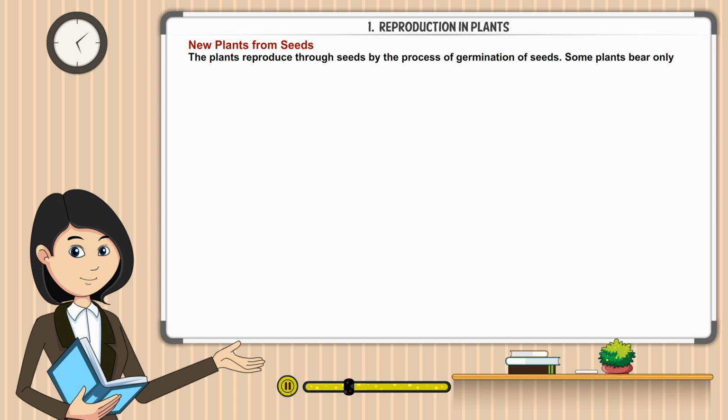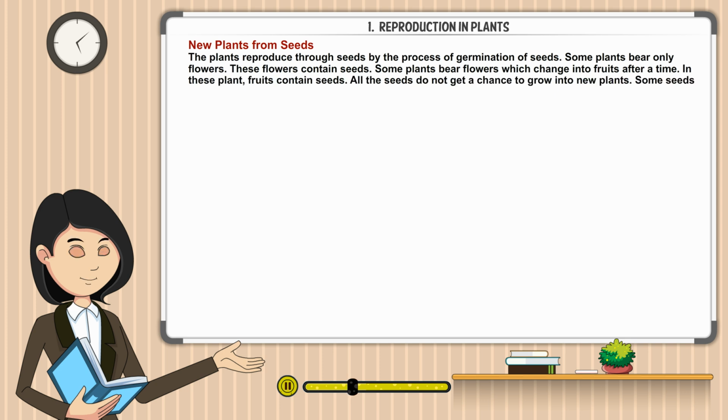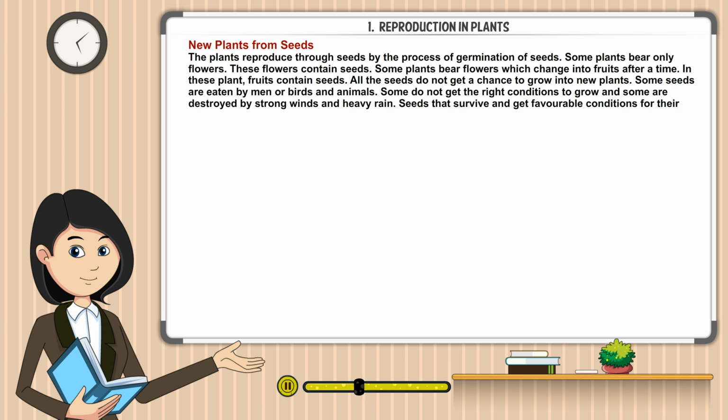Some plants bear only flowers. These flowers contain seeds. Some plants bear flowers which change into fruits after a time. In these plants, fruits contain seeds. All the seeds do not get a chance to grow into new plants. Some seeds are eaten by men or birds and animals. Some do not get the right conditions to grow, and some are destroyed by strong winds and heavy rain. Seeds that survive and get favorable conditions for their growth grow into new plants.